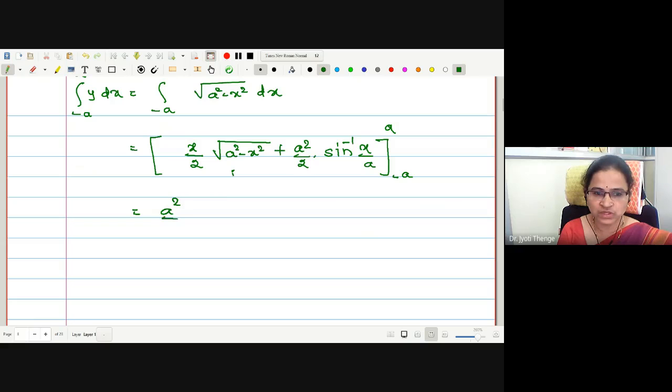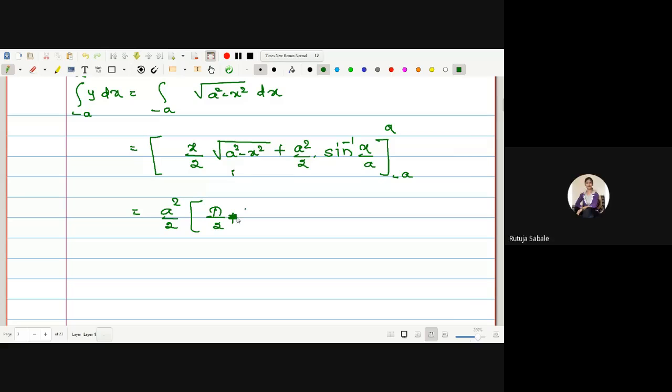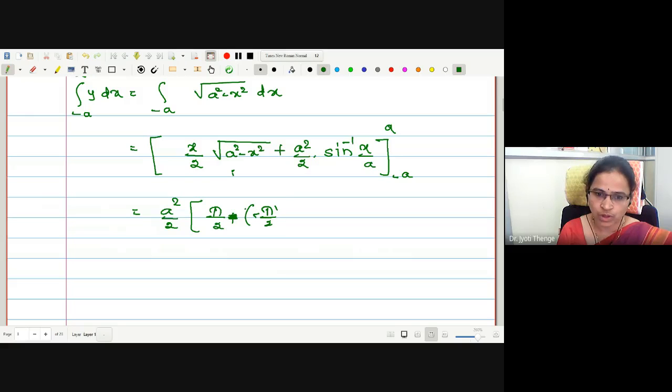A square by 2 is a constant. If I put the value x is equal to a, x by a is 1, and sine inverse 1 is pi by 2. Similarly, if I put the value as minus a, x by a is minus 1, and sine inverse of minus 1 will be minus pi by 2. And minus of minus pi by 2 will be plus pi by 2, so pi by 2 minus minus pi by 2 is pi. Therefore, the value we have obtained is pi a square upon 2, the value of the integration.